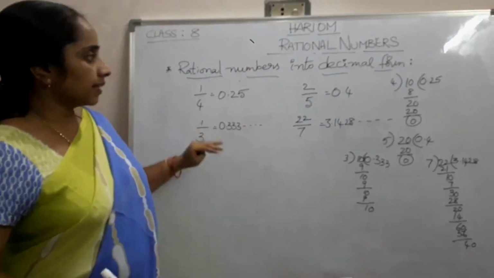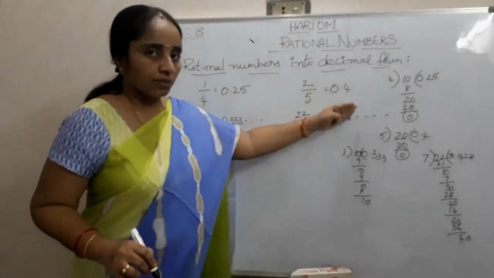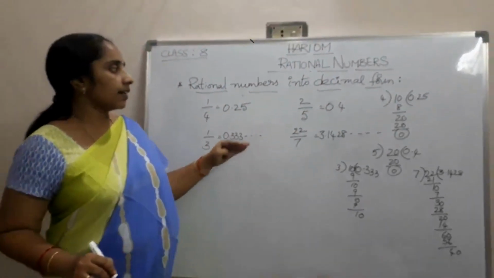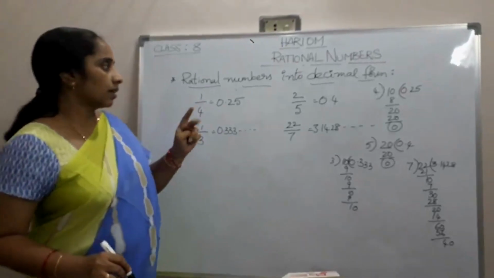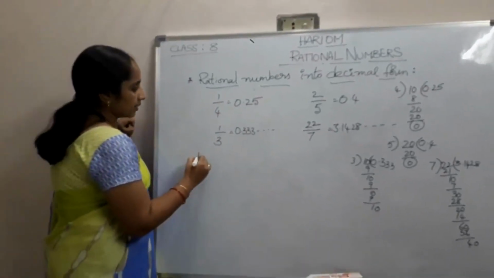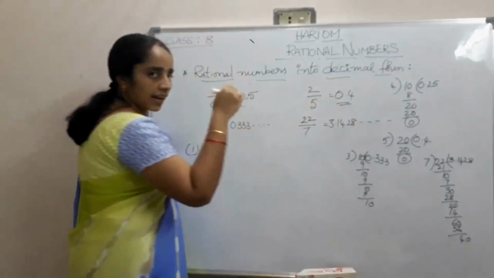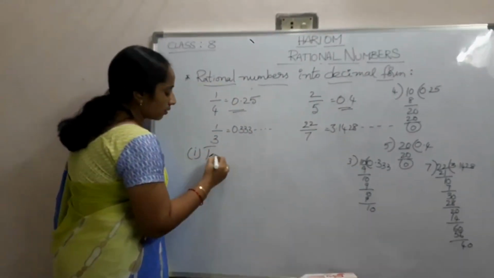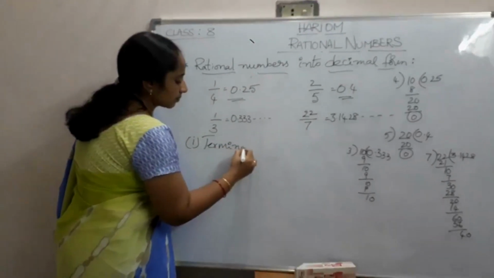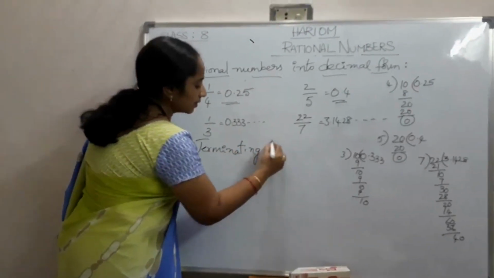So these decimal forms we can define in two ways. These two have an end, so we call them terminating decimals.